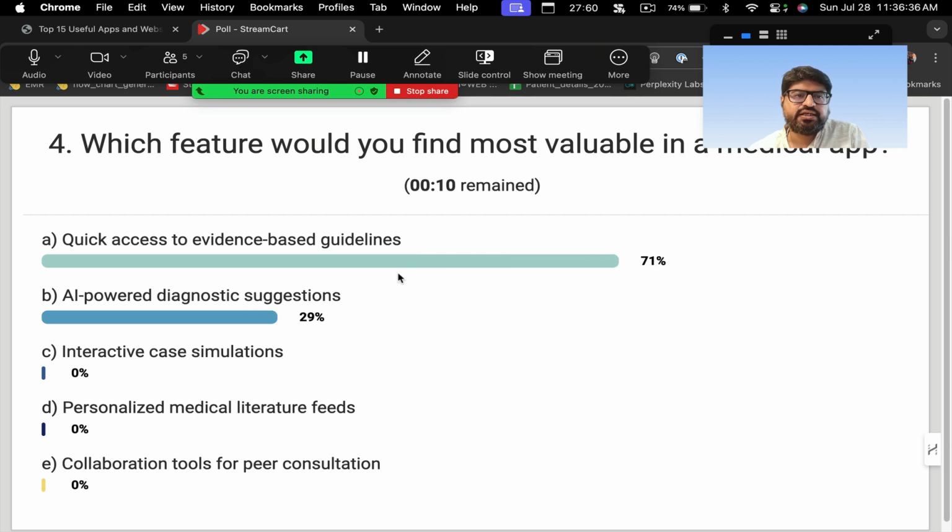Okay, so you can see your answers. Right. So a lot of people are looking at quick access to evidence-based guidelines, which is very good. I think this is something which even I look at, because in day-to-day practice, I think most of us are good at making a diagnosis. So diagnosis is not a problem, but what you want is, what is the current guideline on this? What is the current guideline on that? That is something which we find very useful, right? Okay. So yeah, quick access to evidence-based guidelines.